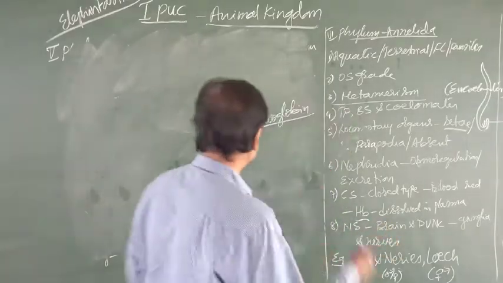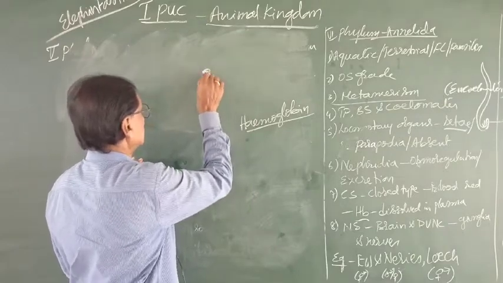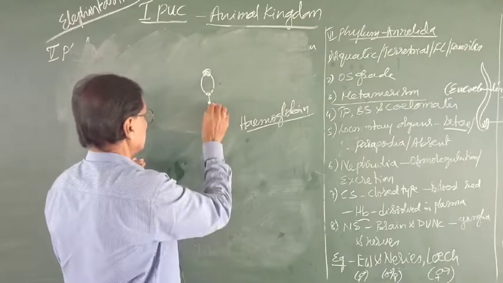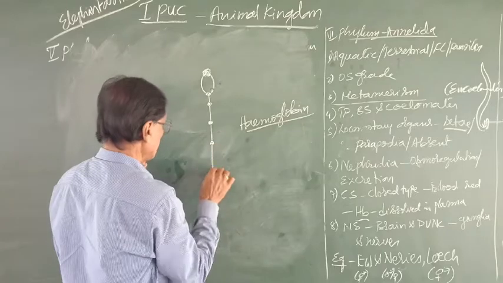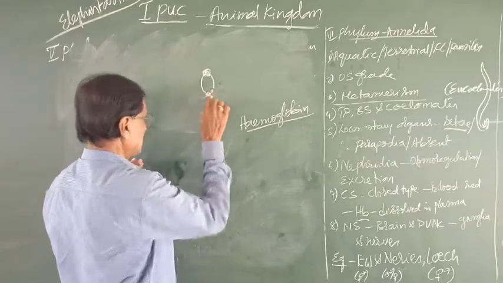It consists of the brain and many ganglia. The ganglion is a knot-like structure from which what arise? The nerves arise.